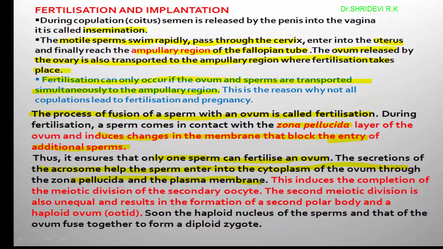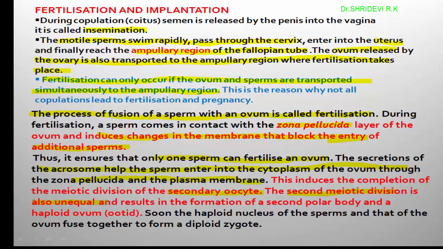Once the sperm enters into the egg, or when the sperm is trying to enter into the egg, at that time the second meiotic division is carried out by the secondary oocyte. At the time of sperm entry into the egg, the second meiotic division is completed by the secondary oocyte.